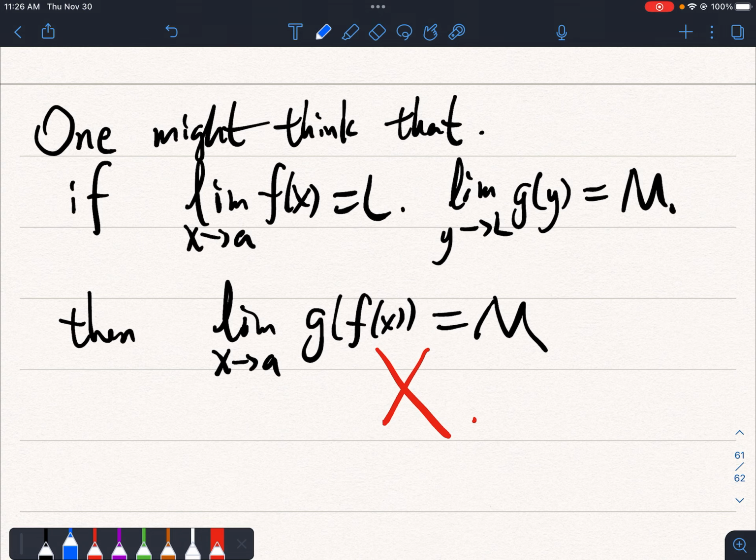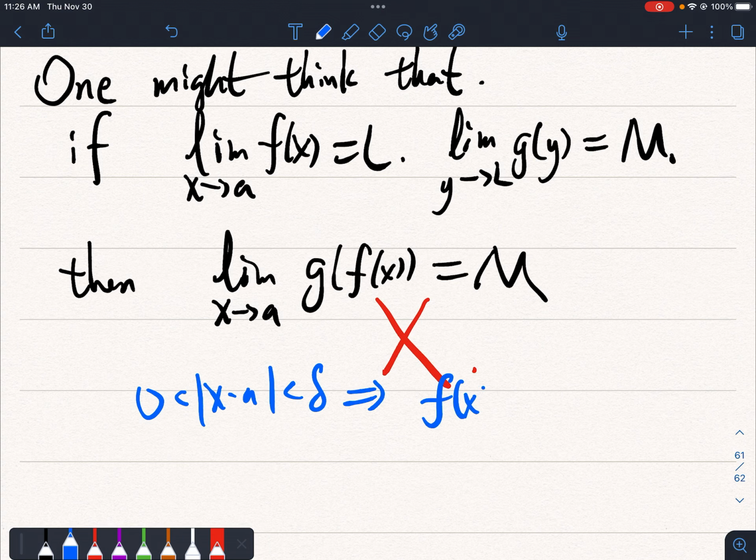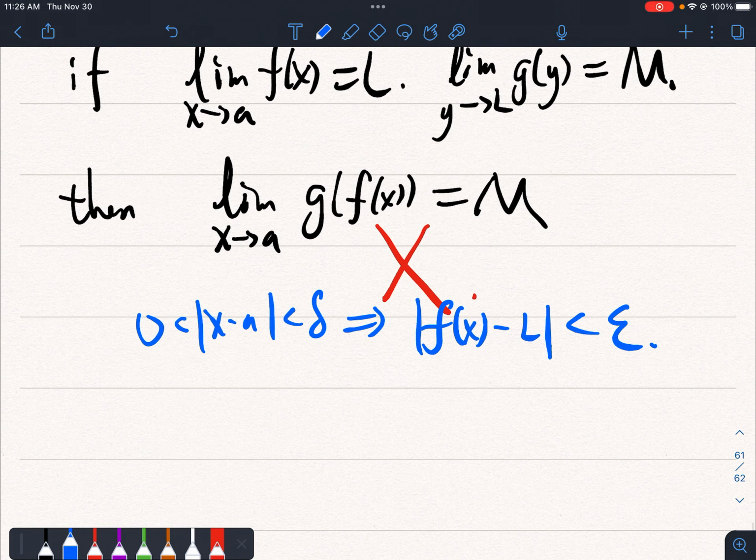The problem is, I will not talk about the entire thing because I don't have enough time. But the problem is the limit. For example, the limit of f only says that for all epsilon bigger than 0, we can find some delta such that if x is close enough to a, if this is less than delta, then this will be less than epsilon. And for g, if we want to show this is correct, then maybe we can choose some other letter.